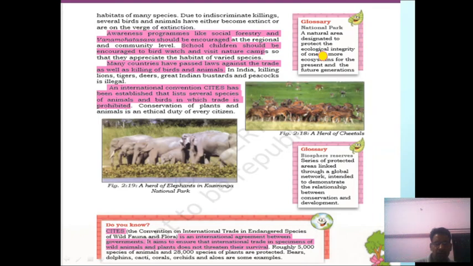Now here in the glossary we have national park and biosphere reserve. Both are protected areas for the conservation of wildlife. In a national park there is more restriction, and human activities and hunting are not allowed. It is totally banned in a national park, and in a biosphere reserve there may be several national parks and wildlife sanctuaries. Human activities are allowed to some extent.